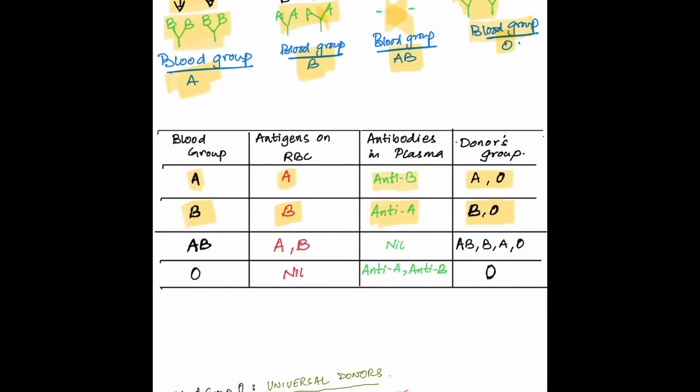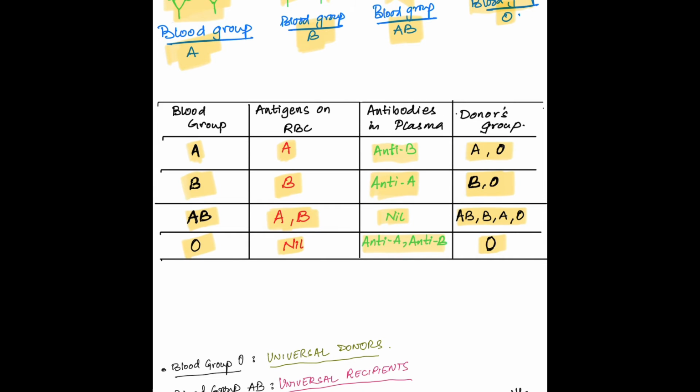Blood group AB has both A and B antigen present on the RBCs, no antibodies, and it can receive blood from AB blood group, A, B and O blood group. Blood group O has no antigen present on the RBCs, and it has anti-A and anti-B both antibodies present in the plasma, and it can receive blood from blood group O only.